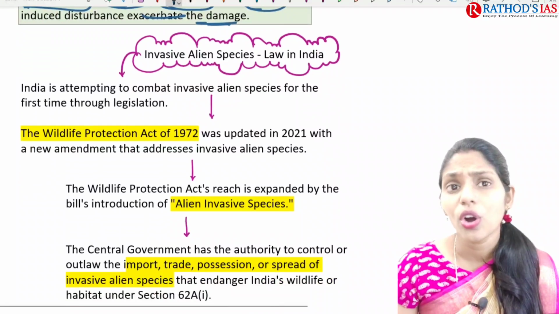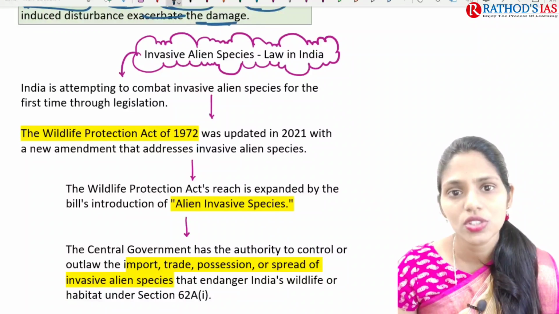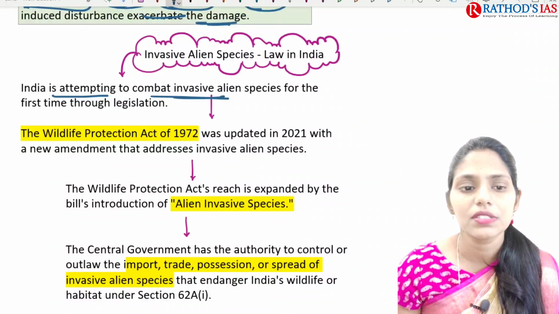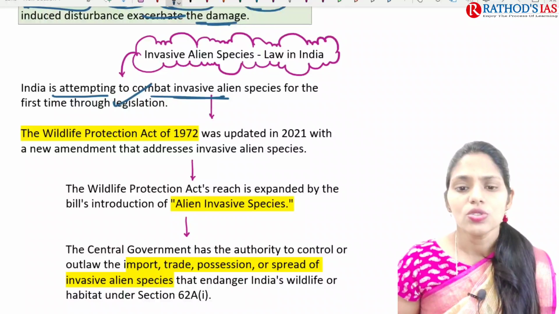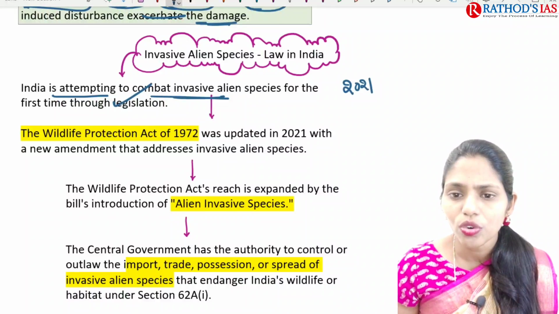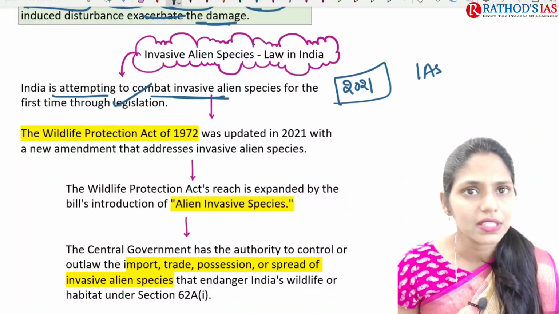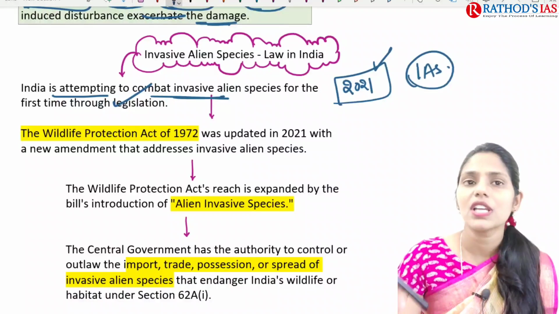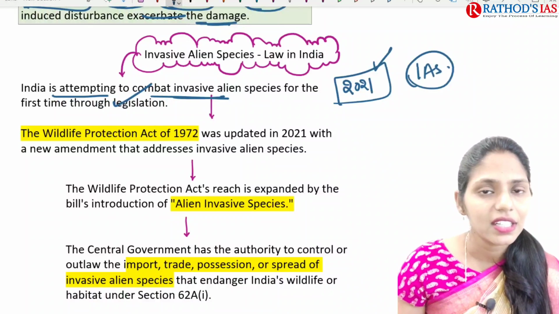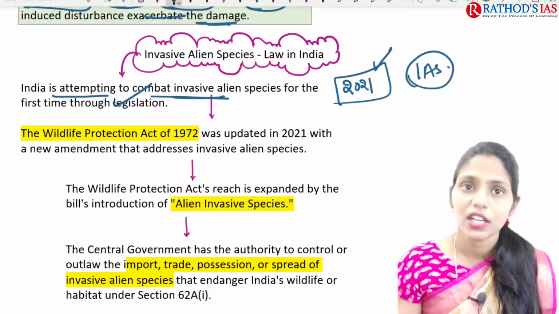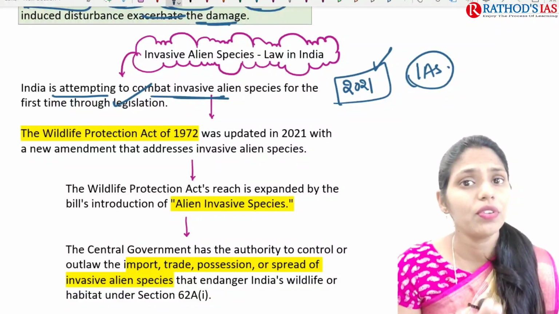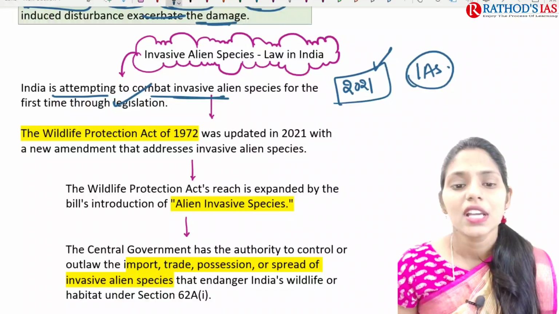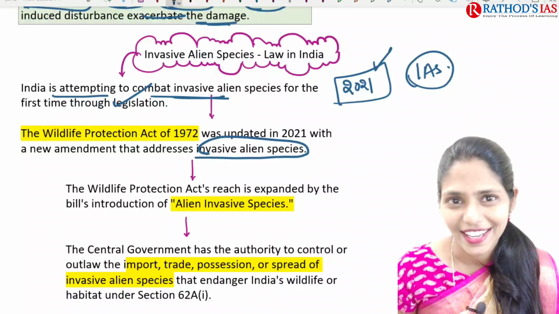So if we're talking about the laws present in India that deal with invasive alien species, India is attempting to combat invasive alien species through legislation for the first time. Actually, till 2021 there was no focus on this, but from 2021 onwards, the law which we already came up with in 1972, that is the Wildlife Protection Act, came up with amendments, and we are going to address this problem called invasive alien species, IAS.